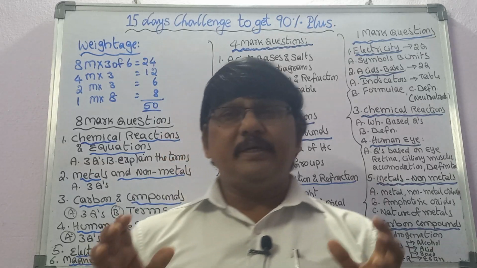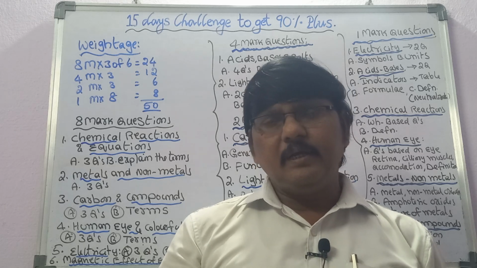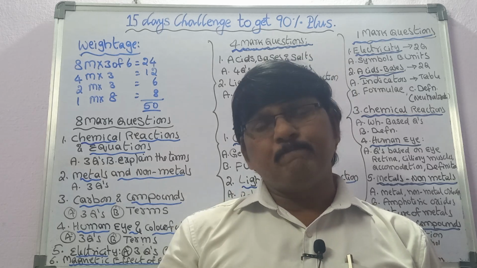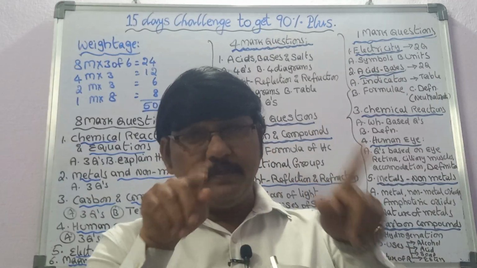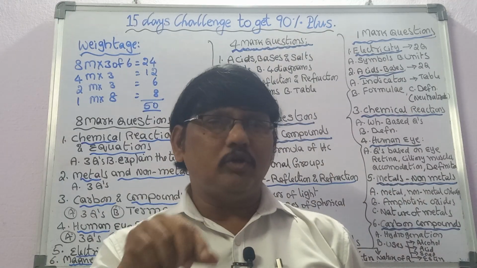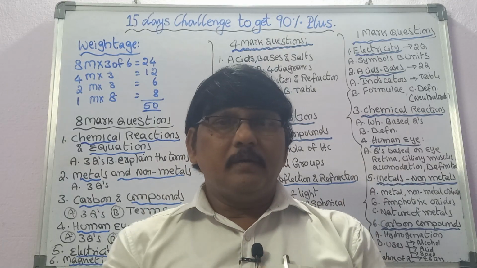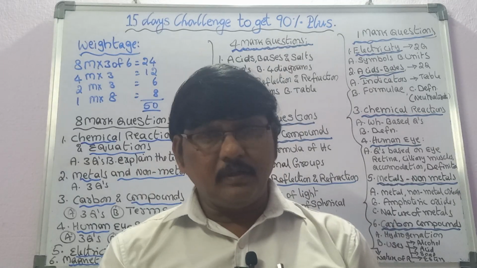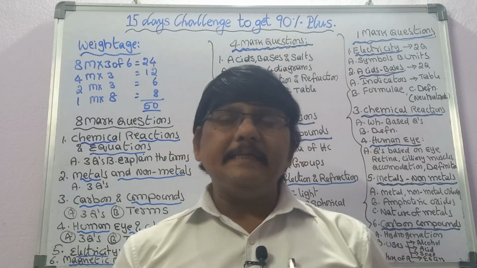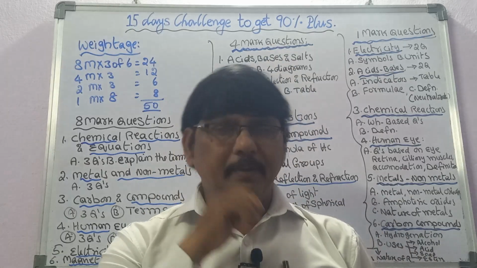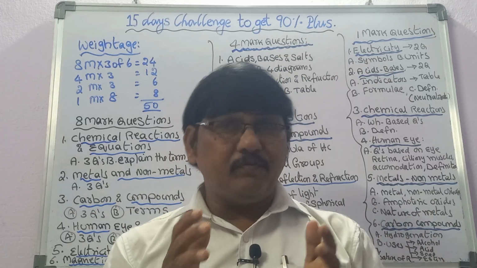If Oersted's experiment is given, then you have to write the aim, apparatus required, and procedure supported by the diagram. In this diagram, you will take an ABCD plane, and on that plane you place a magnetic compass. This is Oersted's experiment. The same question can come in a second way also: how will you prove that a current carrying straight wire produces a magnetic field? Then again, it is Oersted's experiment for this one also.